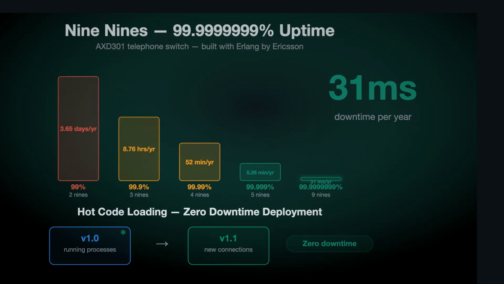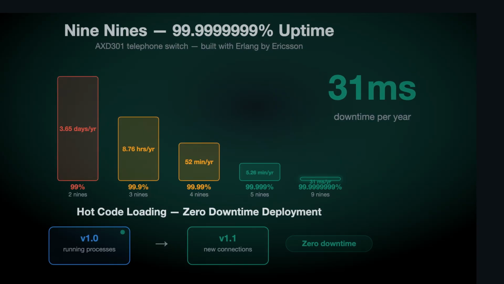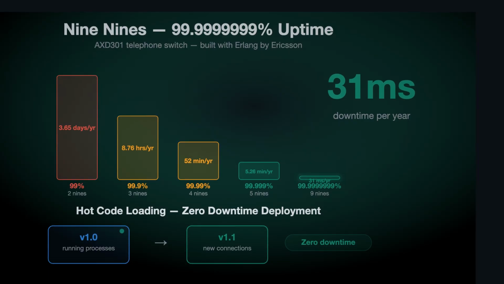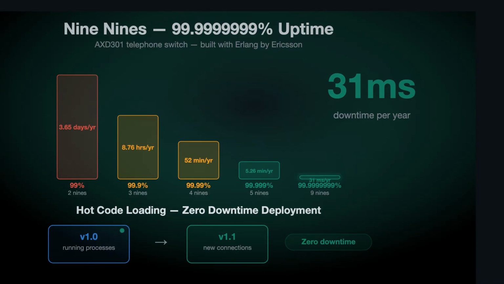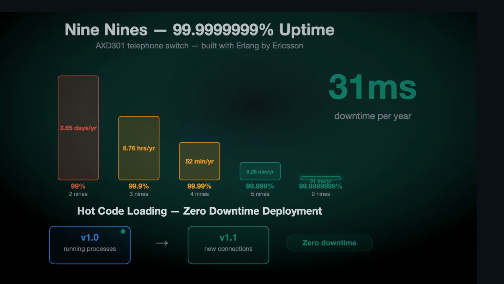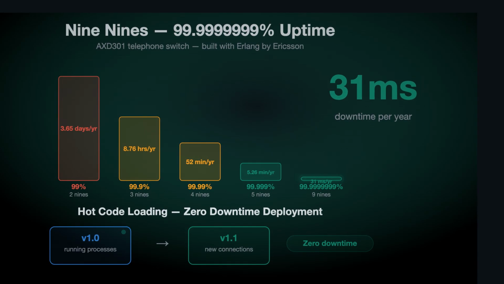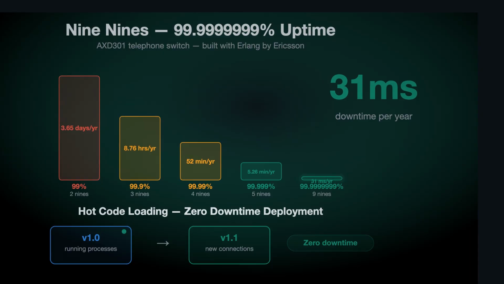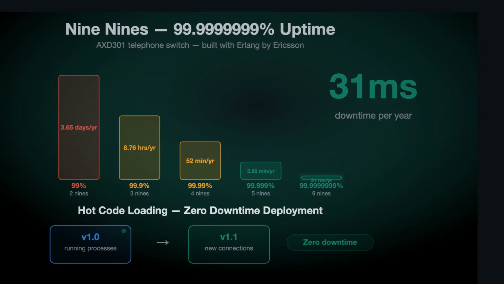Part of how it gets there. Hot code loading. Deploy new code while the system runs. Old connections keep running old code. New connections use new code. No maintenance window. Not blue-green. Not canary. The process literally never stops. 31 milliseconds of downtime per year. That's what a language designed for telephone switches actually means when you push it hard enough.